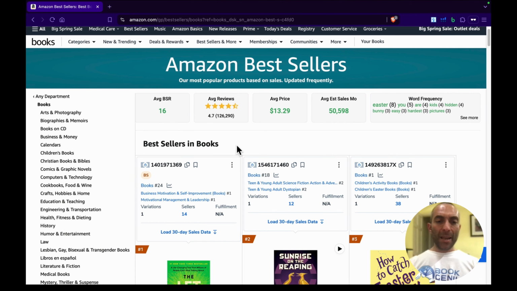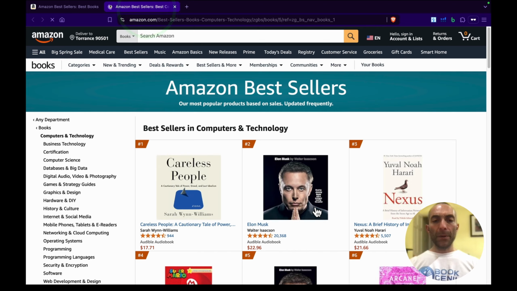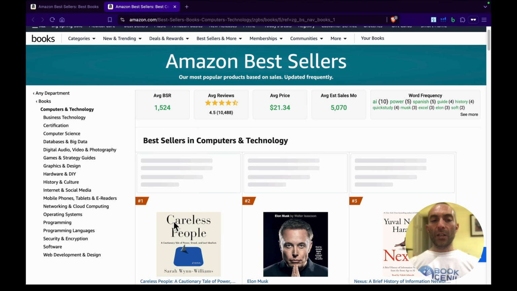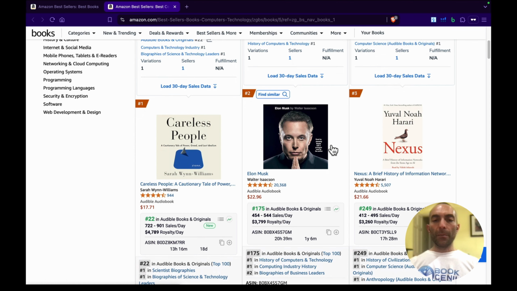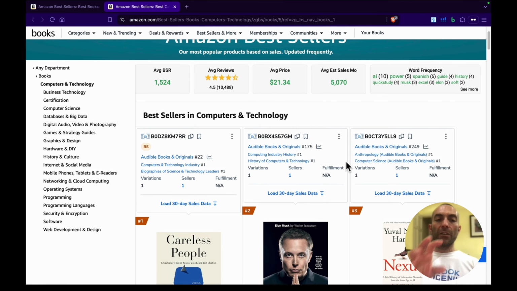Here is the bestseller list. Now here on the left-hand side, we got our macro categories. So if we open a macro category, let's say computer technology, I open this on a different tab. Here I still got the bestseller, but in computer technology. As you can see, number 1 is this one, number 2 is this one. They're different books. This is the top 100 of this particular category.